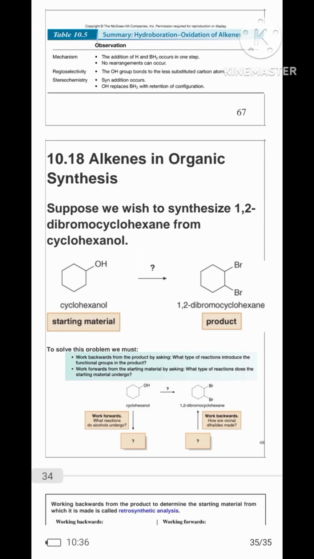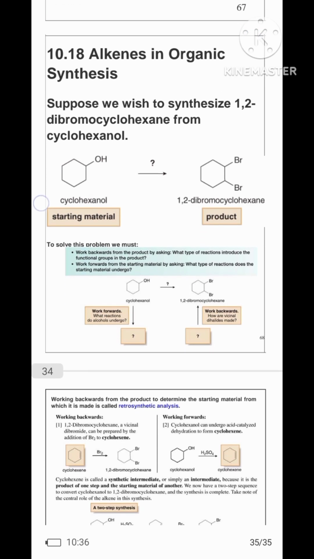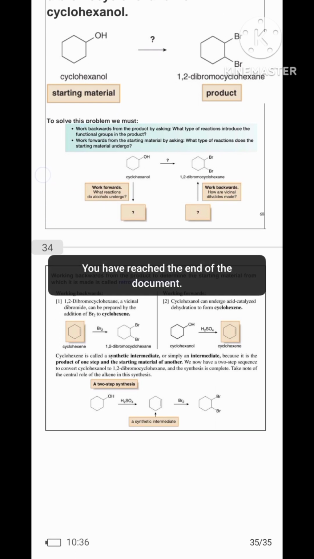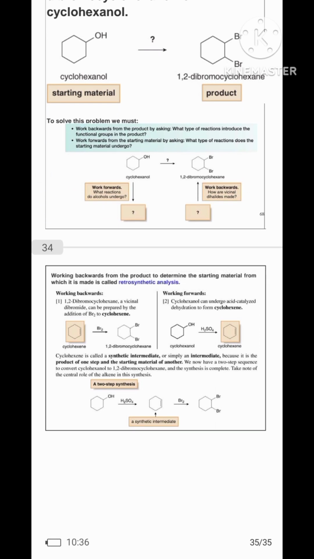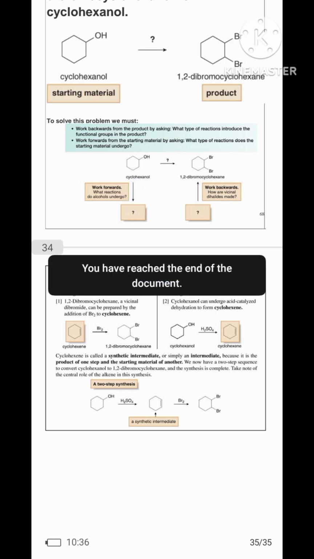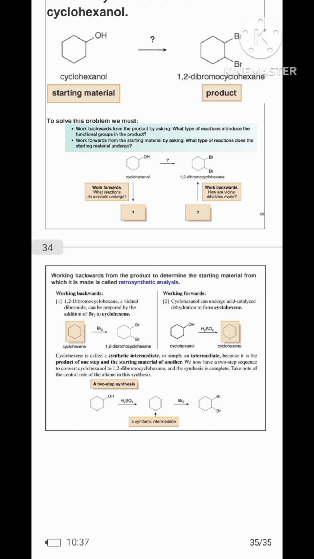Now we move to alkenes in organic synthesis. Suppose we wish to synthesize 1,2-dibromocyclohexane from cyclohexanol. Working backward from the product to determine the starting material from which it is made is called retrosynthetic analysis. Working backward, 1,2-dibromocyclohexane is a vicinal dibromide that can be prepared by the addition of bromine to cyclohexene.